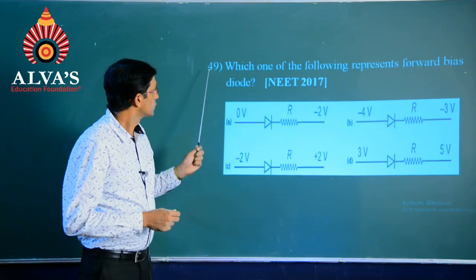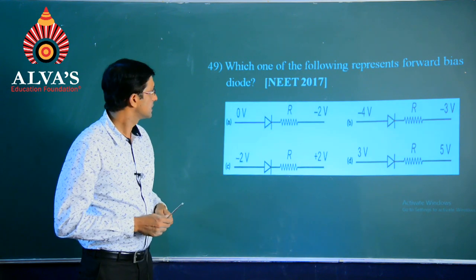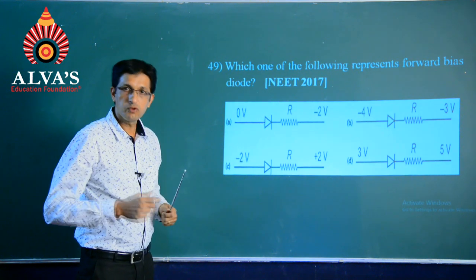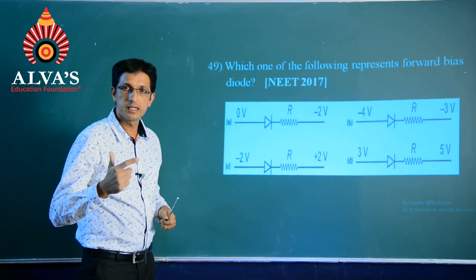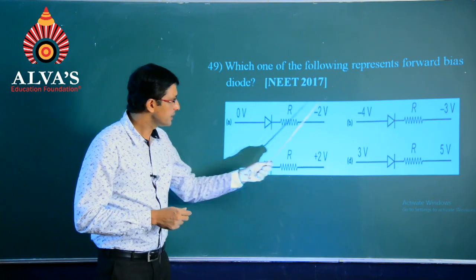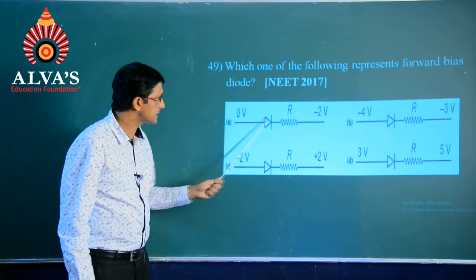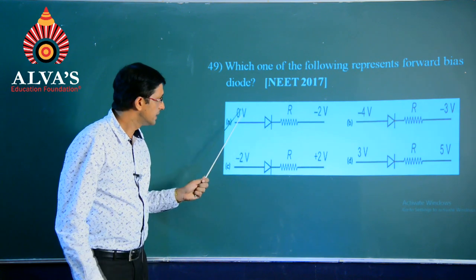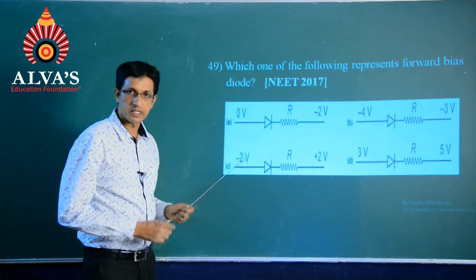So, question number 49, which one of the following represents forward bias diode? That is a question of NEET 2017. Forward bias means to say voltage across the P side should be bigger with respect to the voltage across the N side, and when it comes to all the different options, let us see what they are. So, here we are having 0 volt at P side and minus 2 volt at the N side. That means 0 is bigger than minus 2. So, this is a condition of forward bias.